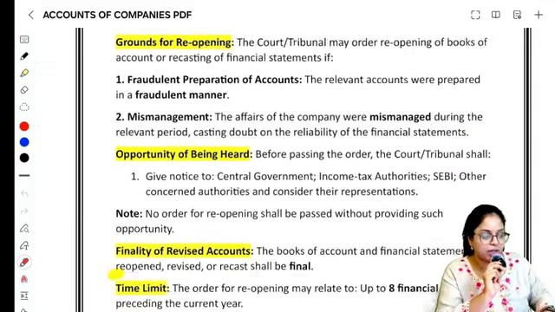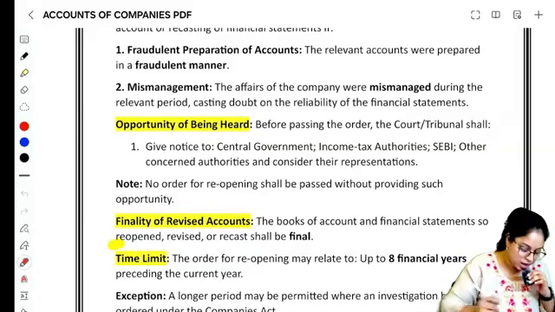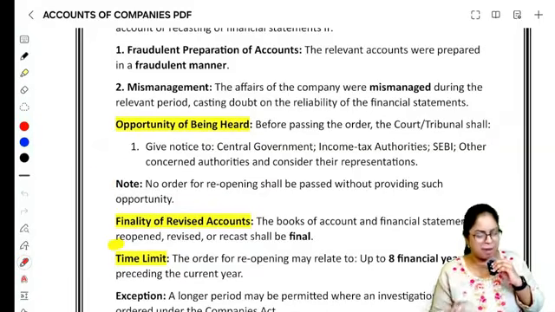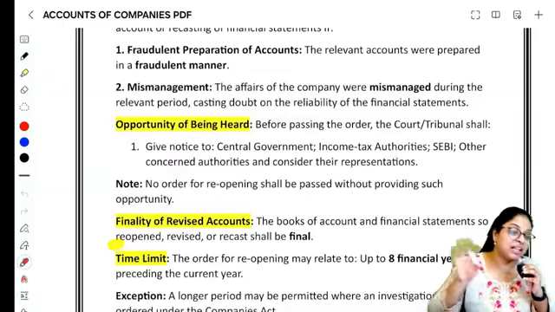But before giving that order, they will give an opportunity of being heard. Very, very, very important. A lot of students, when I say opportunity of being heard, are like, ma'am, we know, they will give the company the opportunity of being heard. No, they will give the other authorities.